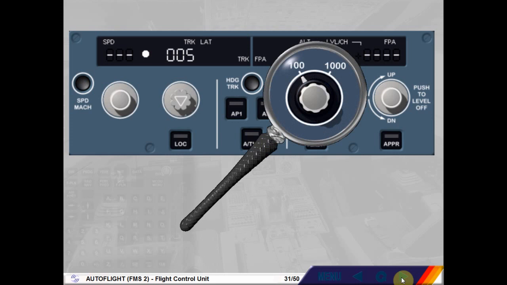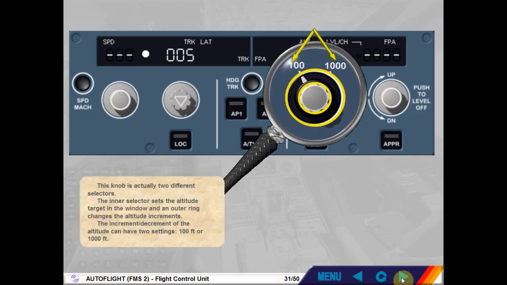This knob is actually two different selectors. The inner selector sets the altitude target in the window, and an outer ring changes the altitude increments. The increment-decrement of the altitude can have two settings, 100 feet or 1000 feet.